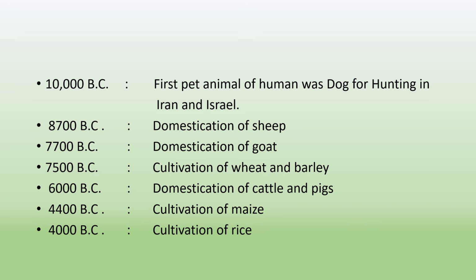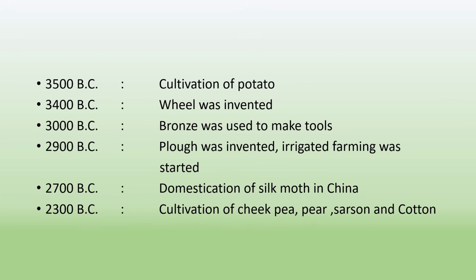In 7500 BC, cultivation of crops like wheat and barley first started, and in 6000 BC, domestication of cattle and pigs started. In 4400 BC, cultivation of maize crop. In 4000 BC, cultivation of rice crop, and in 3500 BC, cultivation of potato crop was first started. In 3400 BC, the wheel was first invented. In 3000 BC, bronze was used to make tools. In 2900 BC, the plough was invented.